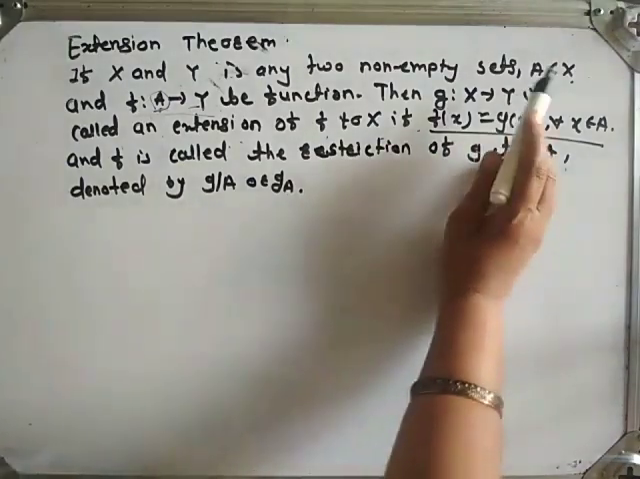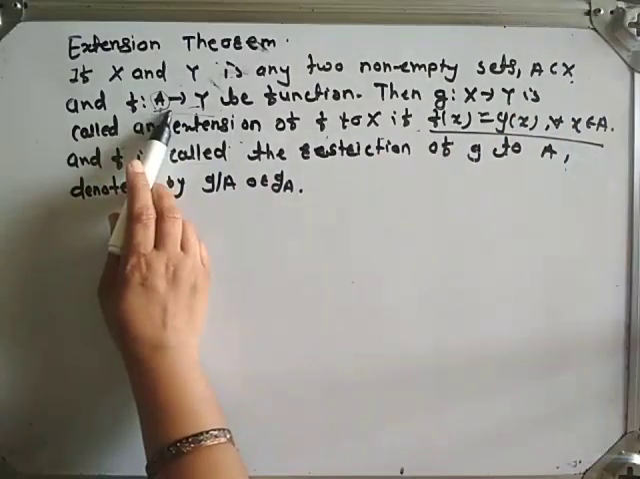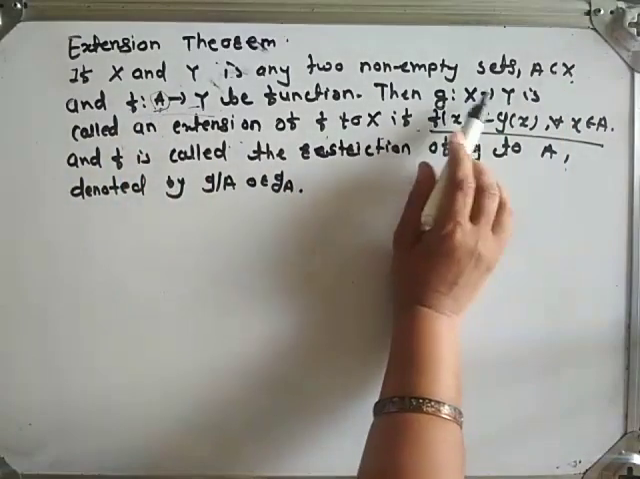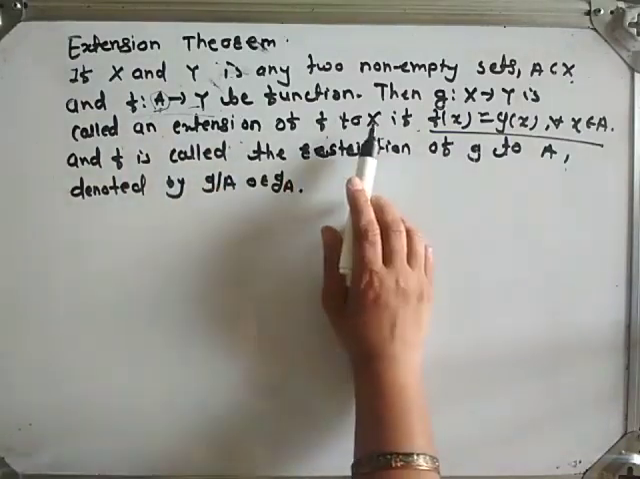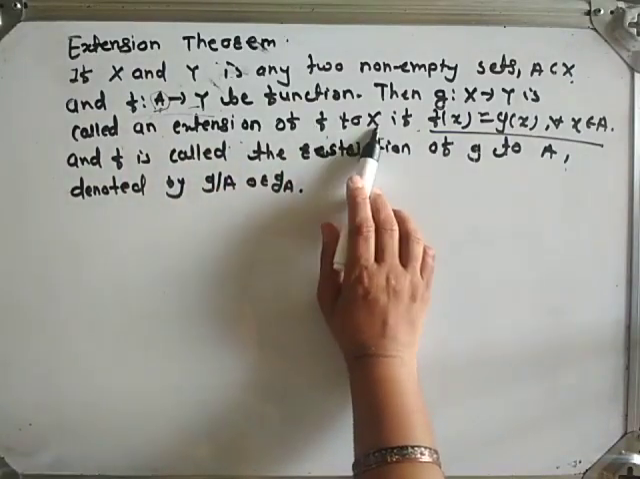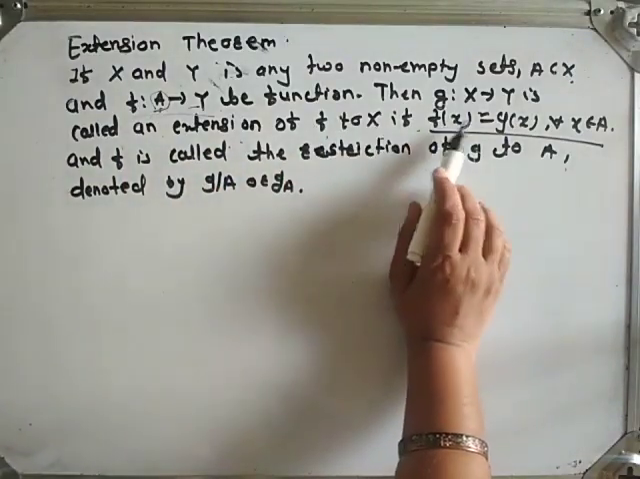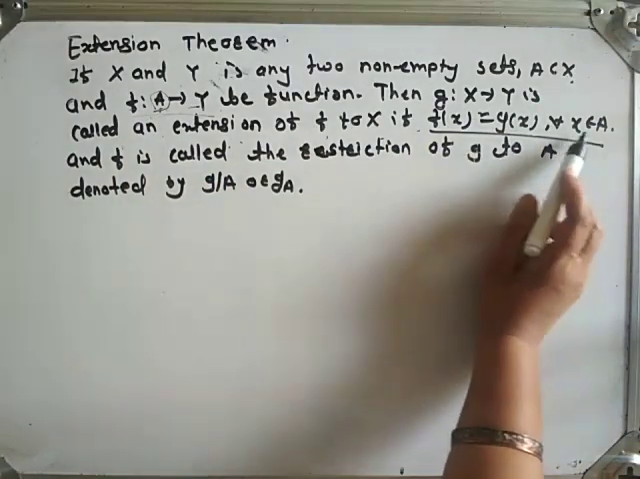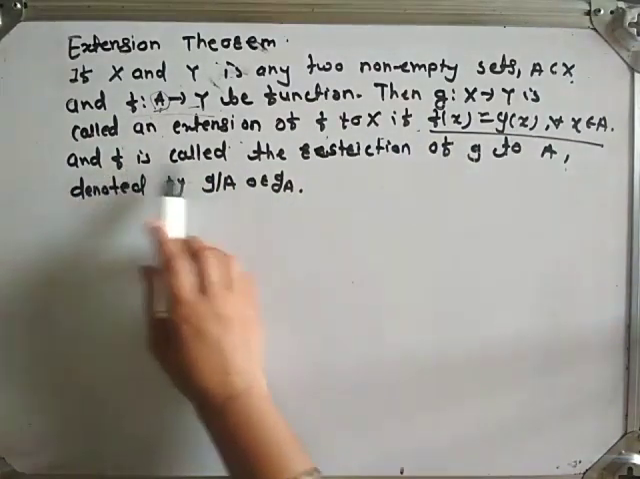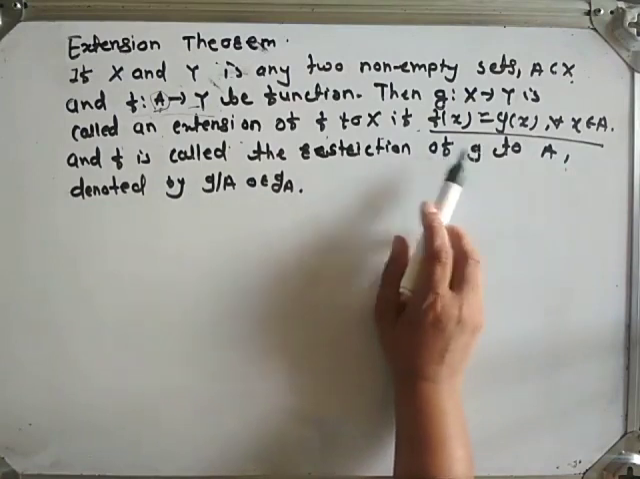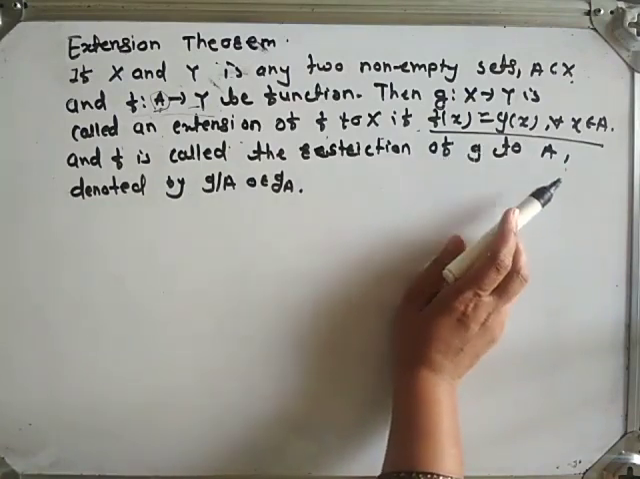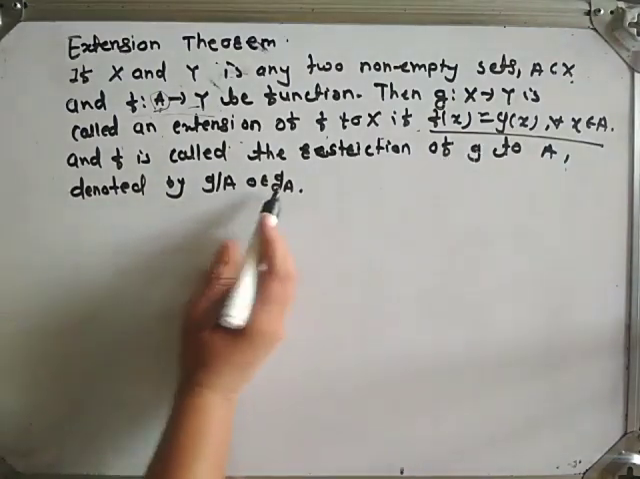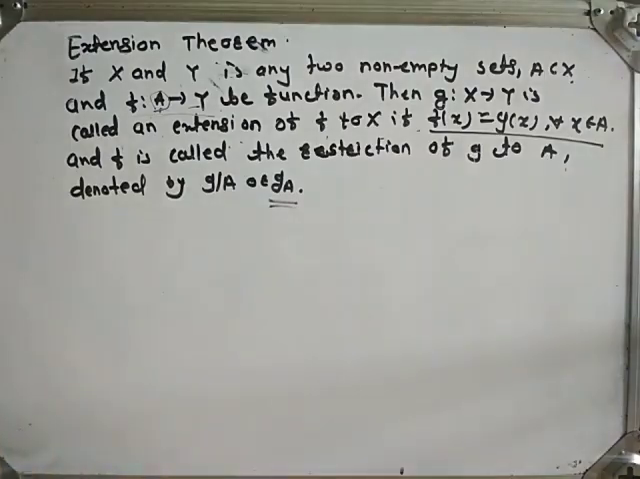See here, A is a subset of X, f is a function from A to Y. Then g from X to Y is an extension of f to X when f of x is equal to g of x for all x belonging to A, and f is called the restriction of g to A. Okay.